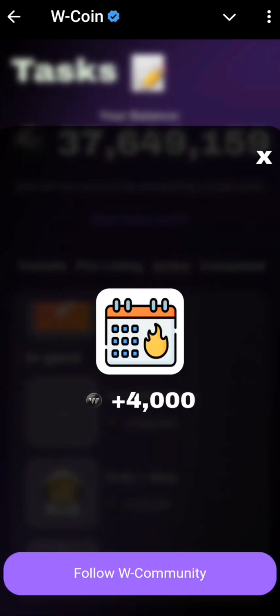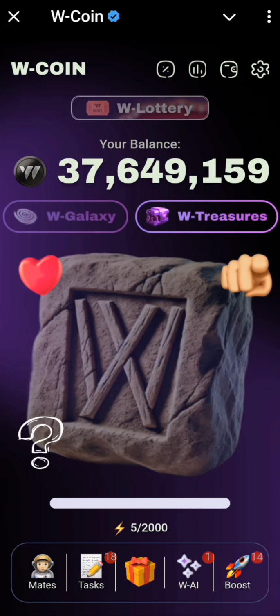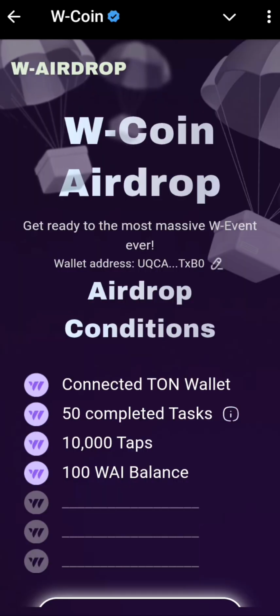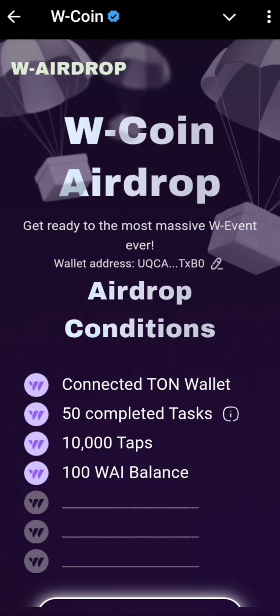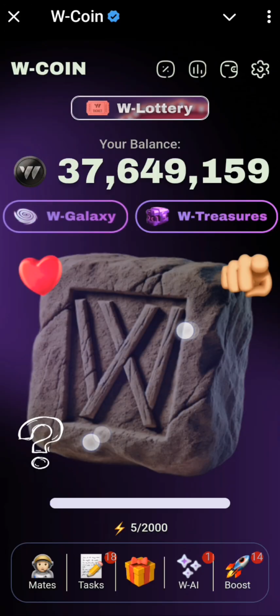So that is one of the conditions. And then if you just head back, let's go back to the airdrop section again. The next one says 10,000 taps. Unfortunately or fortunately, Wcoin was a tap to earn game. But right now, if you tap on it, you see that the tapping has a long past, so there is no more tapping right now.